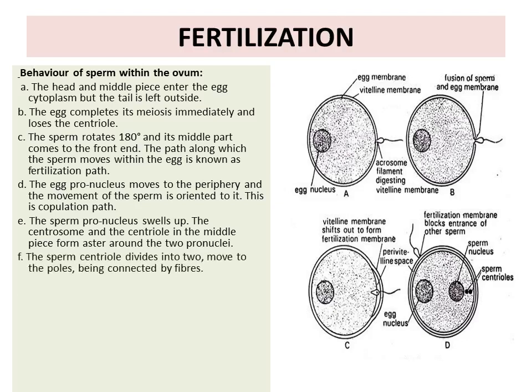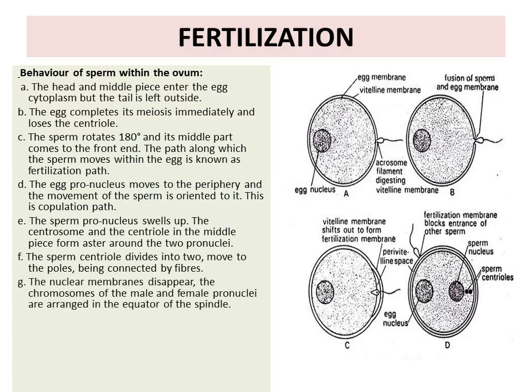The sperm centriole divides into two and moves to the poles, being connected by fibers. The nuclear membrane disappears. The chromosomes of the male and female pronuclei are arranged at the equator of the spindle. It is similar to the metaphase plate of meiosis and is immediately followed by the cleavage of the zygote.